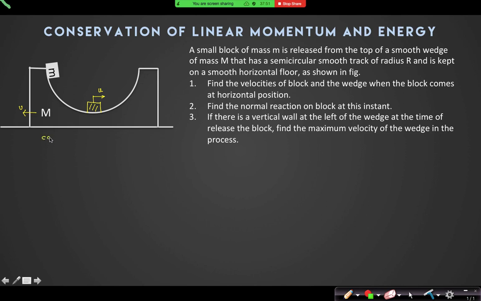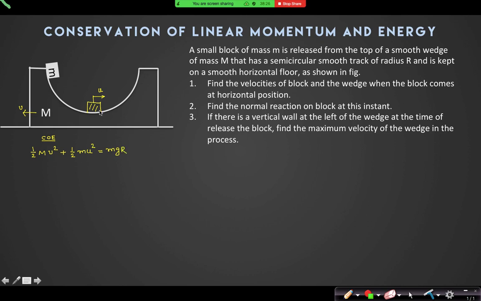What is the conservation of energy equation? Half capital M v square plus half small m u minus v whole square equal to mgr. This u I have not taken relative; I have taken it with respect to ground only. So then it will be half m u square, then u only, is equal to mgr. Can I write it?